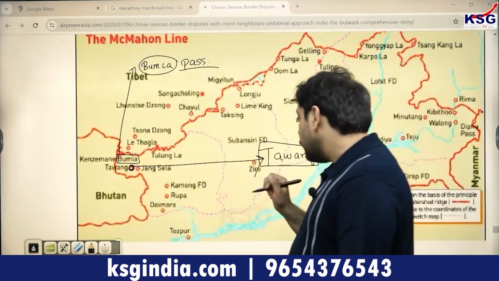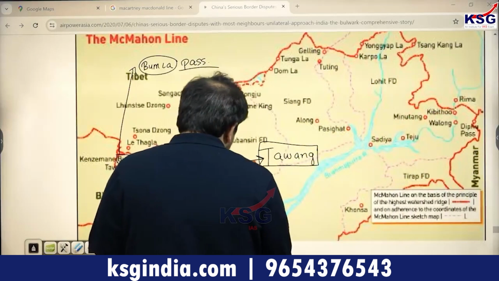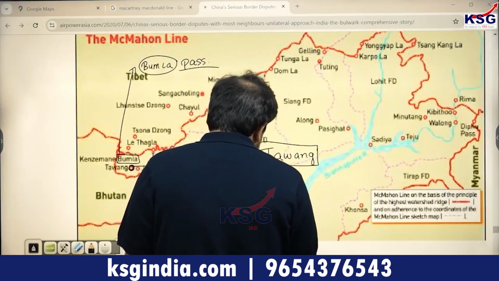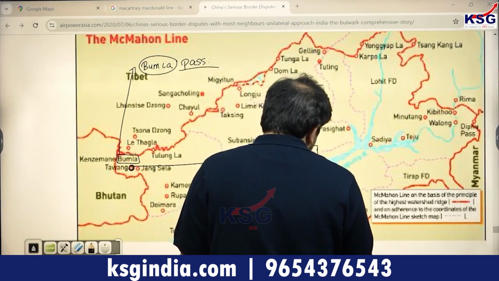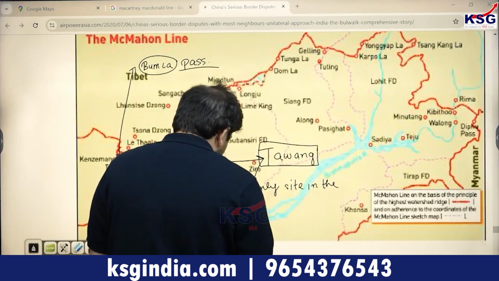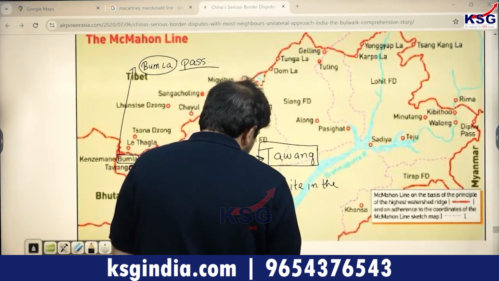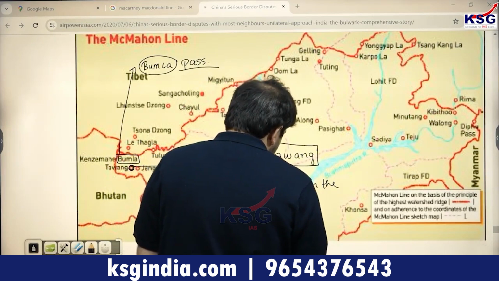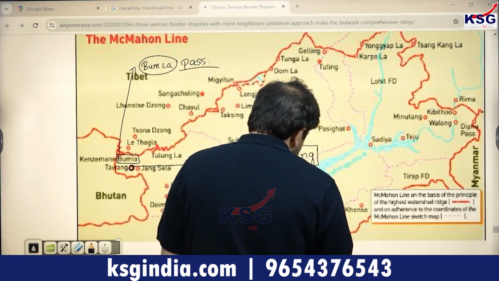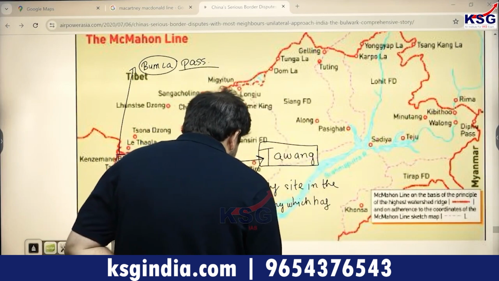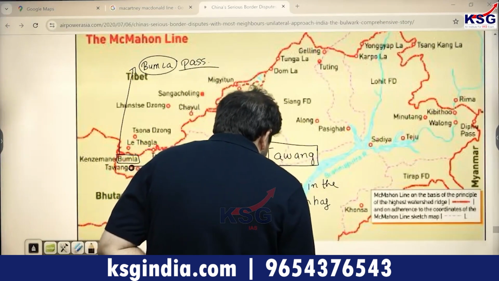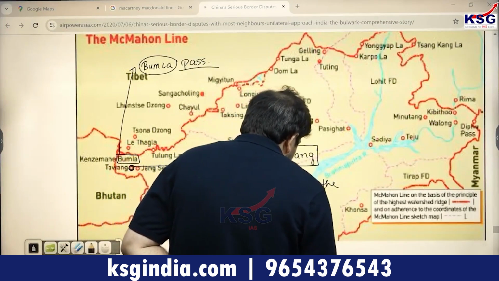Tawang is the only site in the world today which has untouched traces of Tibetan cultural history.